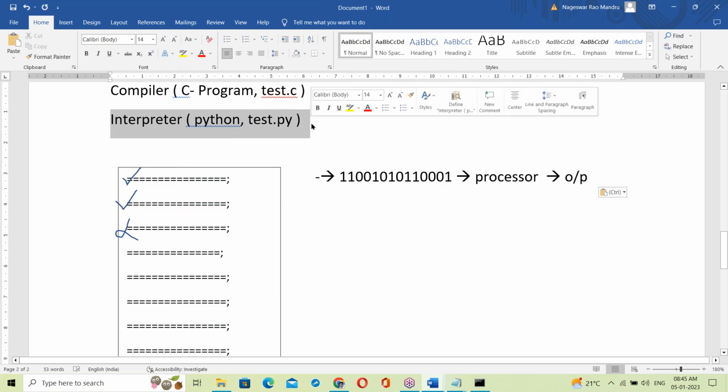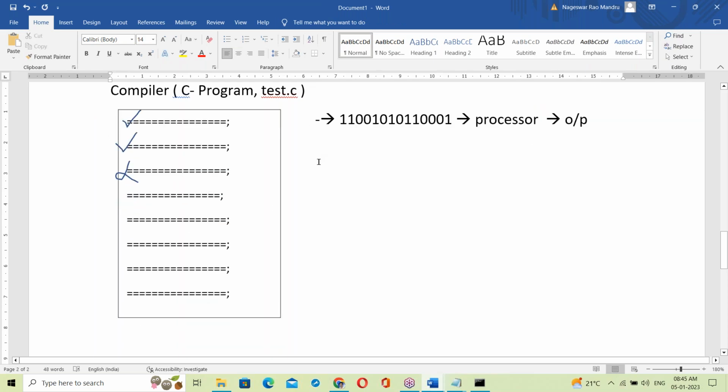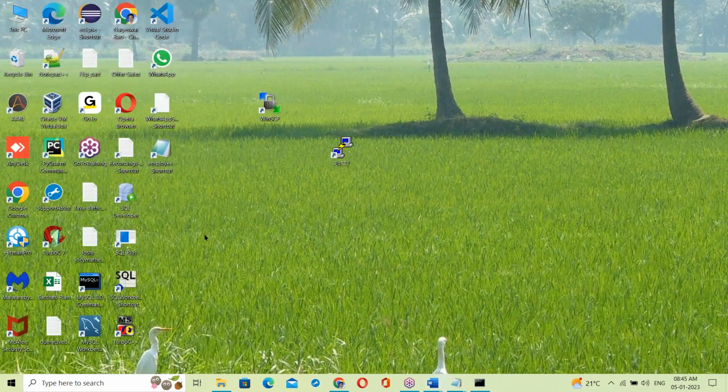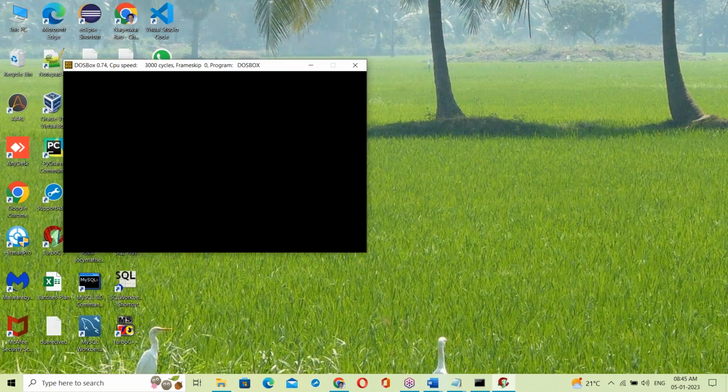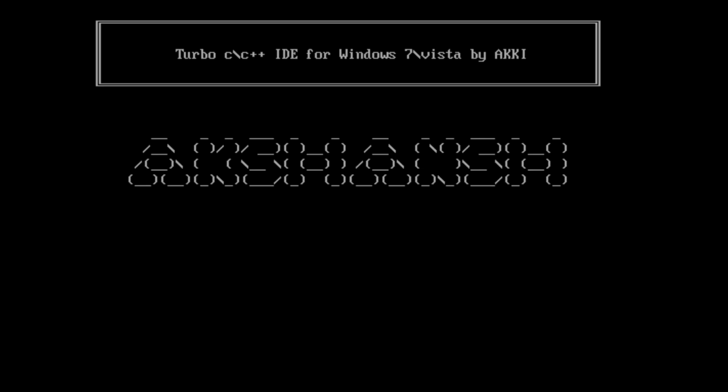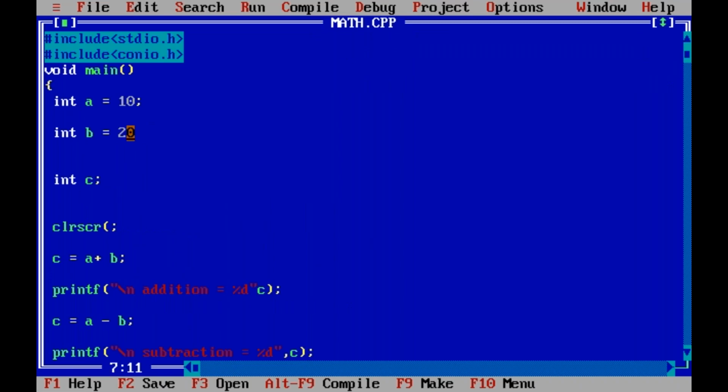Let us take some C program. Here, this is Turbo C, the IDE for C programming. See this: a equal to 10, b equal to 20, the same program in C language. int c is declared here. Next, clear screen. c equal to a plus b, so adding two numbers.